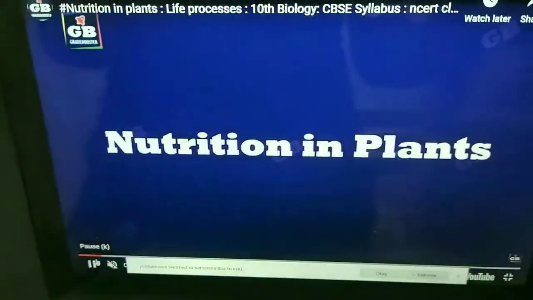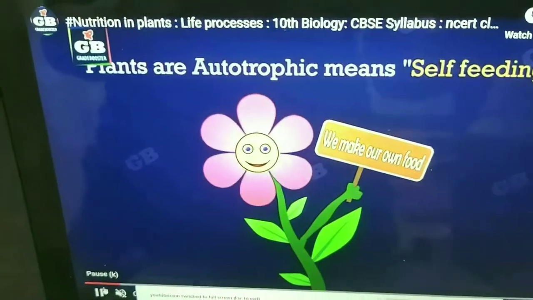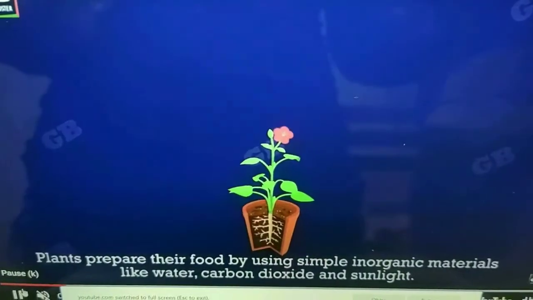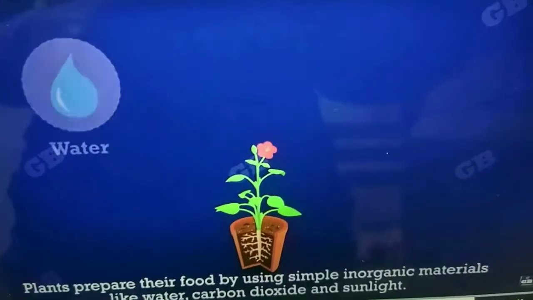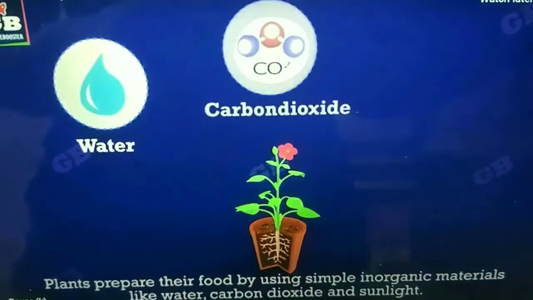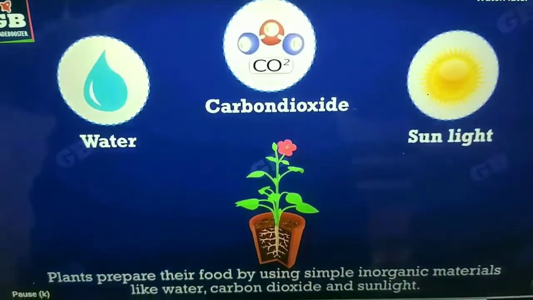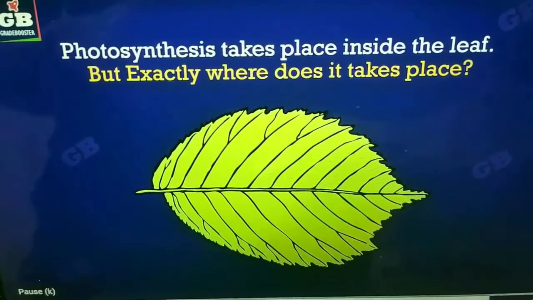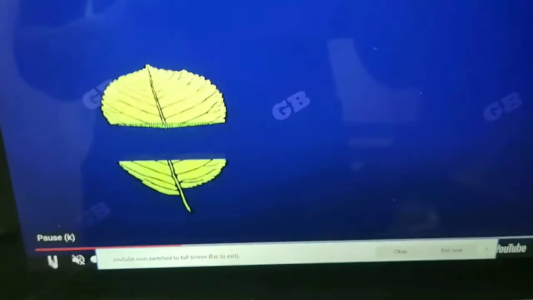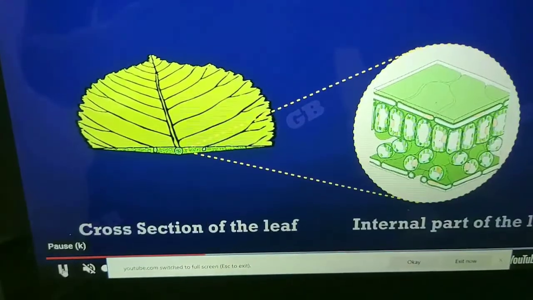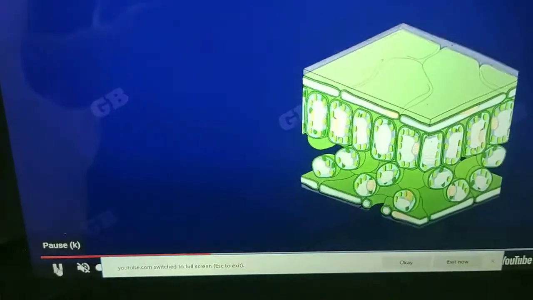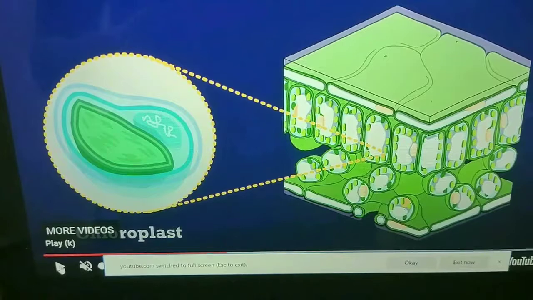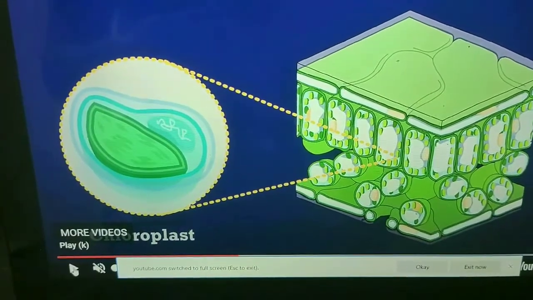Nutrition in plants. Plants are known as autotrophs as they prepare their food in the presence of sunlight with the help of inorganic substances, that is water and carbon dioxide. This process of making food is known as photosynthesis. Photosynthesis takes place inside the leaf. Carefully observe a cross section of a leaf under the microscope. You will notice that some cells contain green dots. These green dots are cell organelles called chloroplasts, which contain chlorophyll.